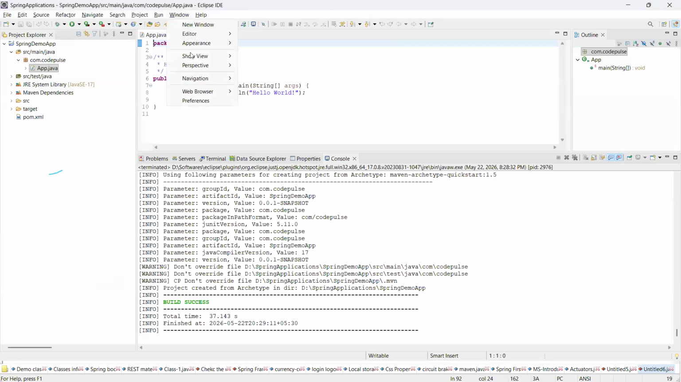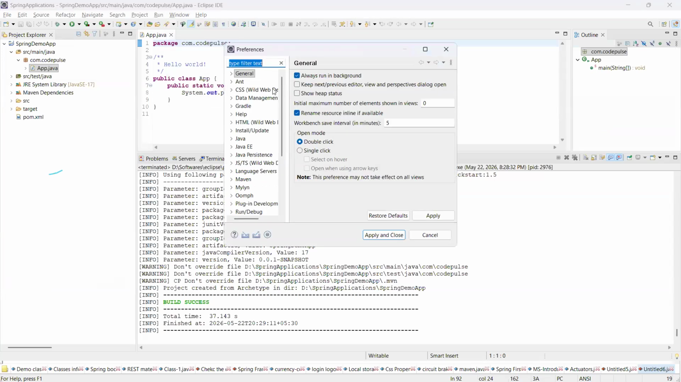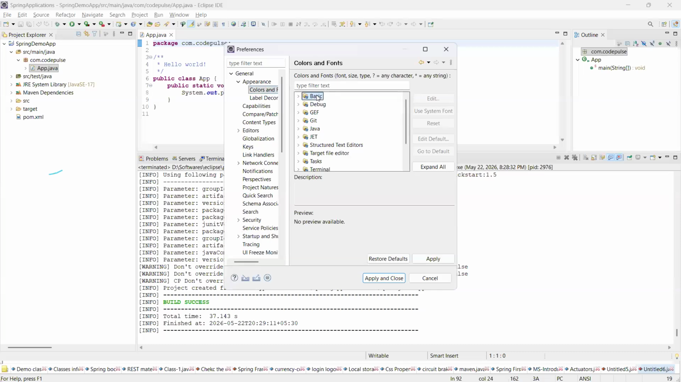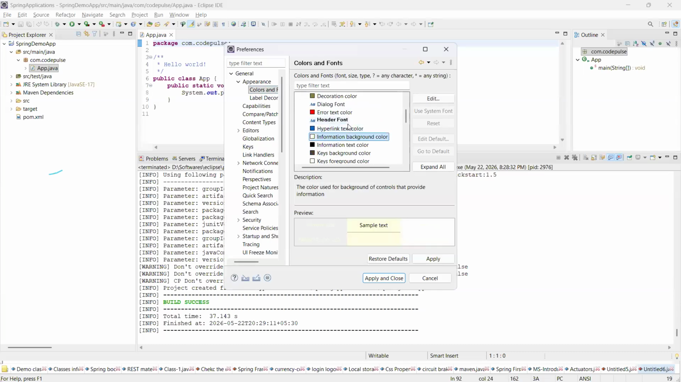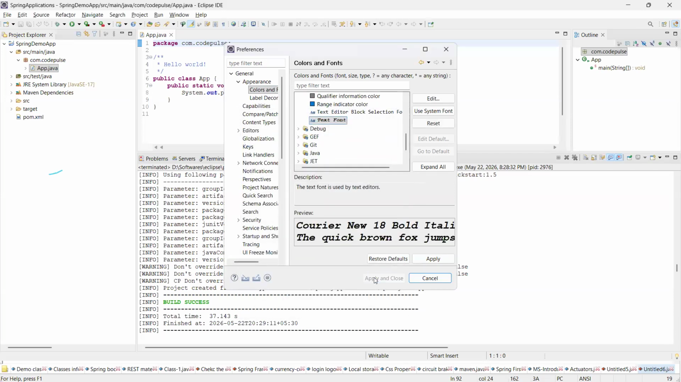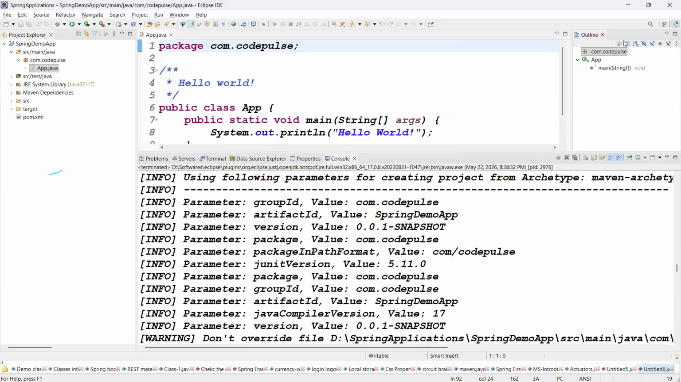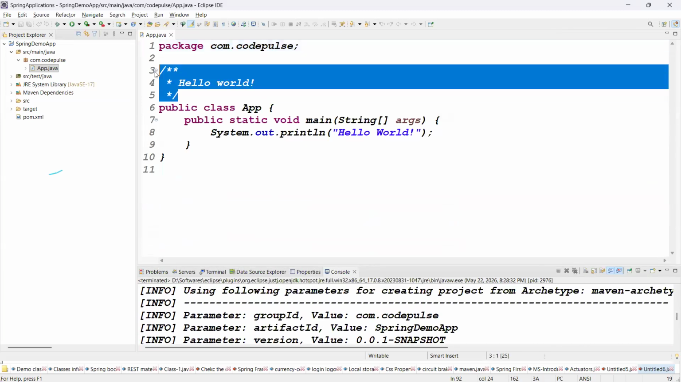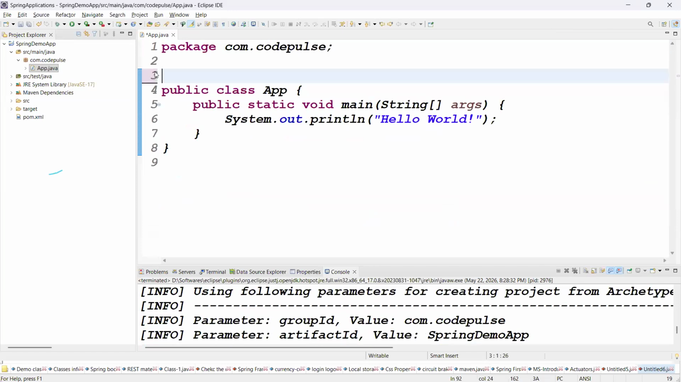Go to Window, guys, and click on Preferences. Go for General, go for Appearance, go for Colors and Fonts, Basic, and go for the Text Font. Go for bold, italic, and size 18, right? Good. Guys, apply and close. We got a good font. Nice. Guys, can you see the font, right? Yeah, fine. By default, Maven is giving the App file. Good.